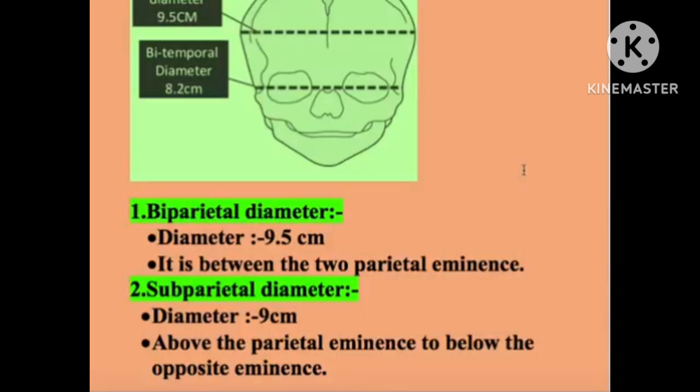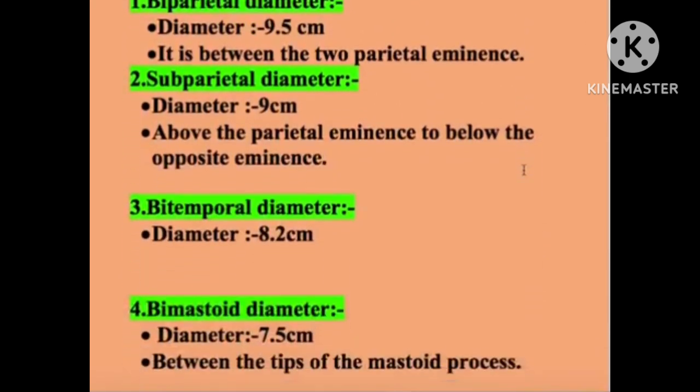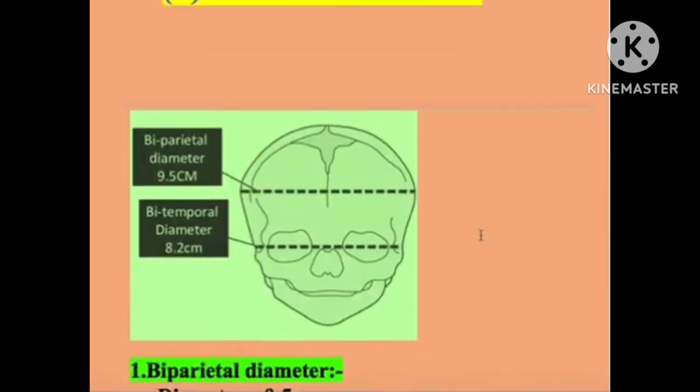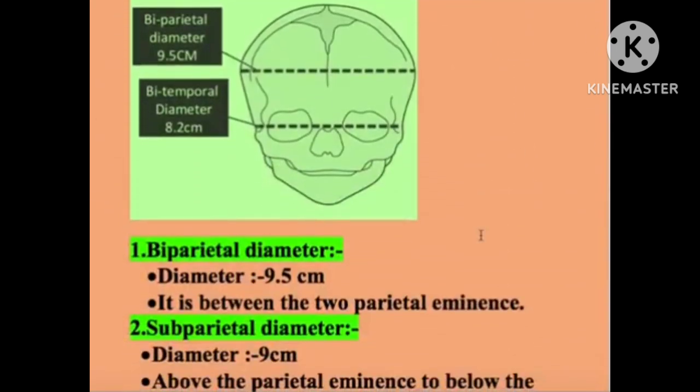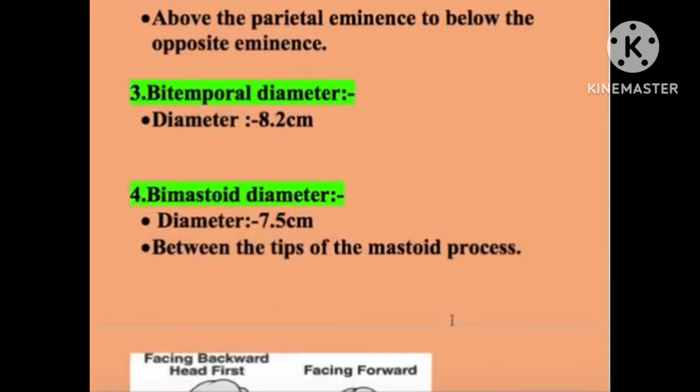Next is the subparietal diameter, 9 centimeter, measured from above one parietal eminence to below the opposite eminence. Next is the bitemporal diameter, 8.2 centimeter, and the last one is the bimastoid diameter, 7.5 centimeter, between the tips of the mastoid processes. So these four are the transverse diameters of the fetal skull: biparietal, subparietal, bitemporal, and bimastoid.